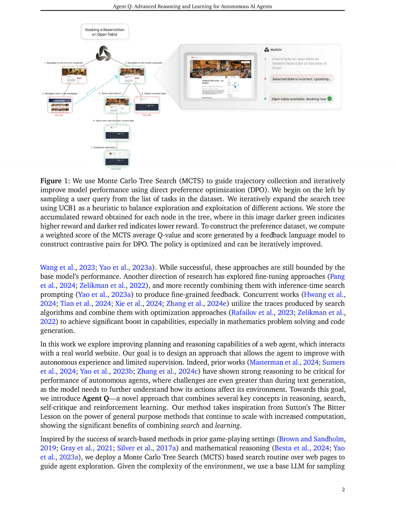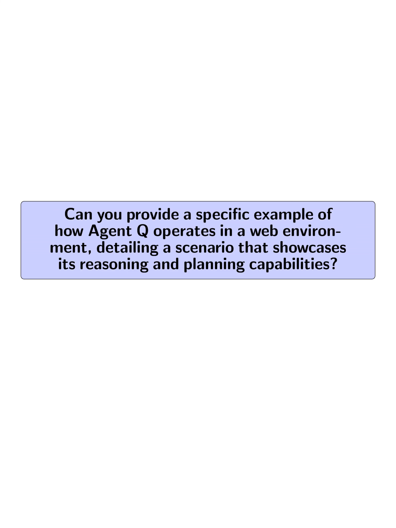Concurrently, DPO is employed to fine-tune the agent by creating preferences over action pairs based on the feedback received, allowing the agent to learn from both successful and unsuccessful trajectories, thus improving its decision-making capabilities in future interactions. This dual approach significantly enhances the agent's performance in complex web navigation tasks, as evidenced by the substantial increase in success rates during experiments. Can you provide a specific example of how Agent Q operates in a web environment, detailing a scenario that showcases its reasoning and planning capabilities?